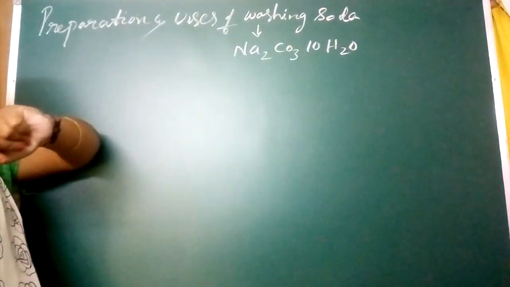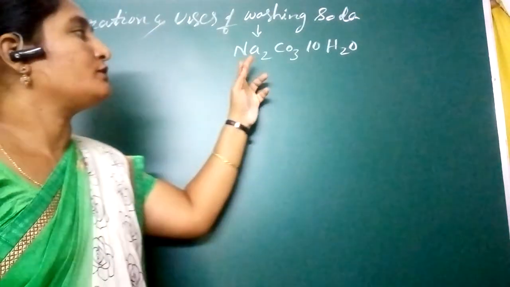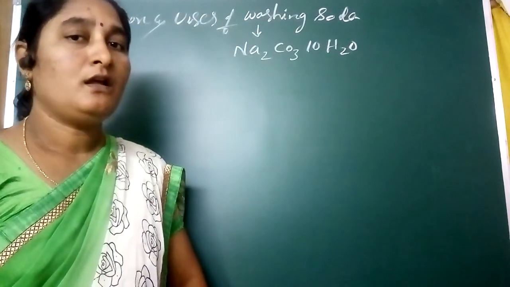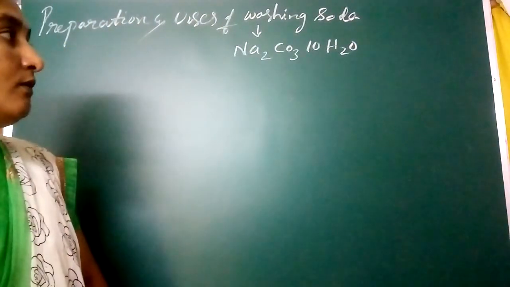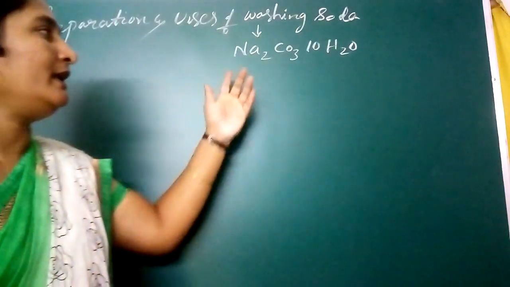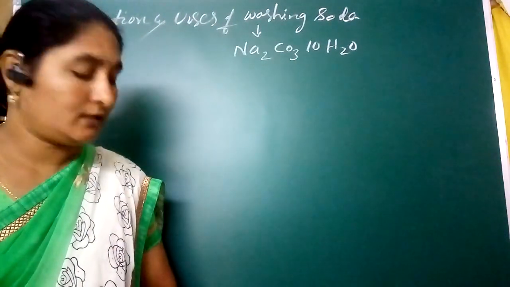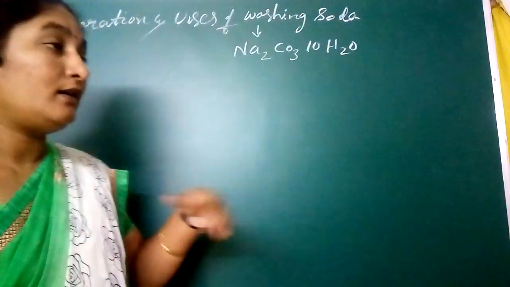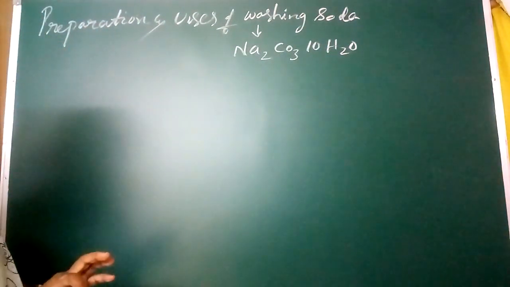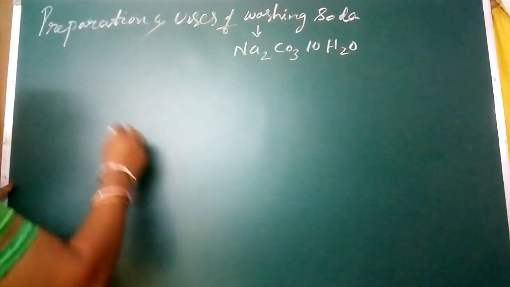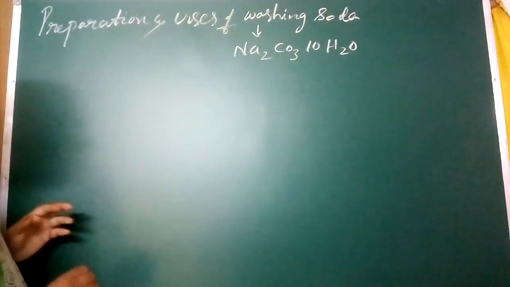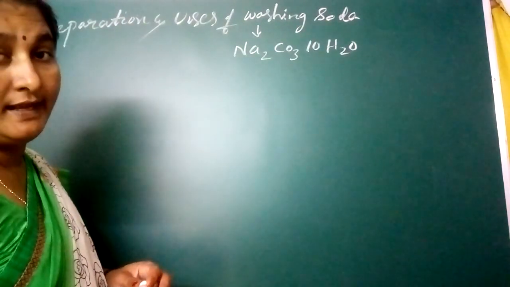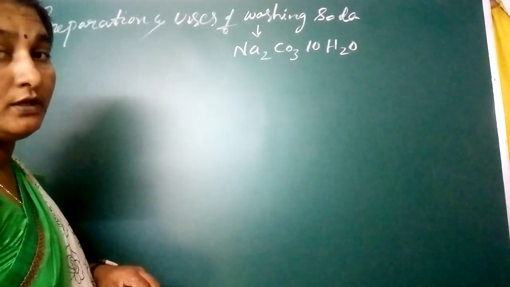Okay, don't get confused here. Decahydrated sodium carbonate is called washing soda. Many children write Na2CO3 only. That is not wrong, that is also correct. But I will tell you about that in the preparation of washing soda. How will you prepare it? You already learnt about the preparation of washing soda from baking soda heating. I already told you there.